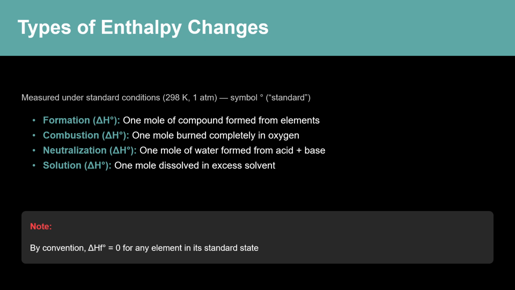Understanding these different types of enthalpy changes is crucial, but how do we calculate enthalpy changes for reactions that are difficult to measure directly? That's where Hess's law comes in. Sometimes we want to know the enthalpy change for a reaction that's difficult or impossible to measure directly in the lab. Hess's law provides a way to calculate this.